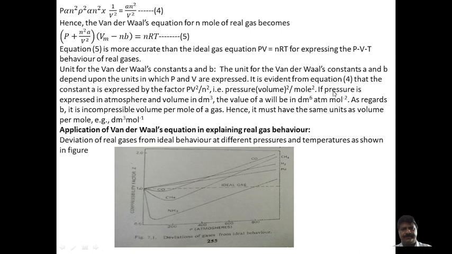Here, that is the unit regarded for B. It is the incompressible volume per mole of the gas, hence it must have the same unit, volume per mole of gas, dm cube per mole. And these are about the volume correction of the molecules.